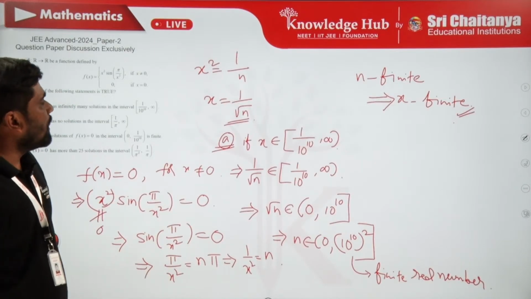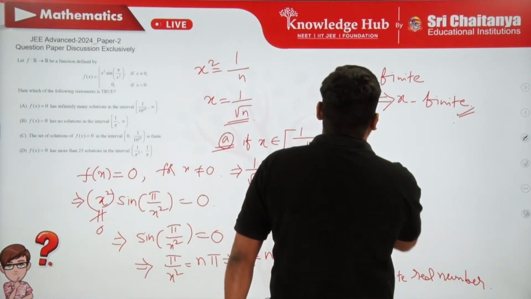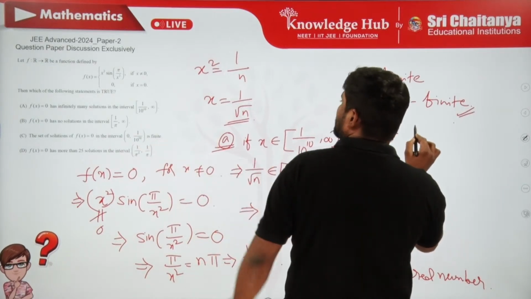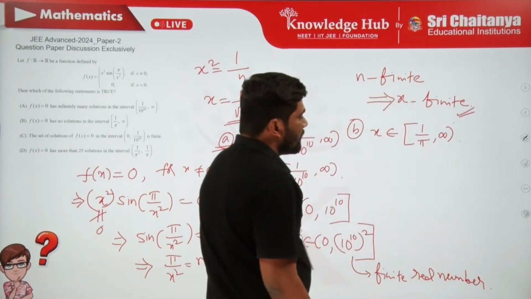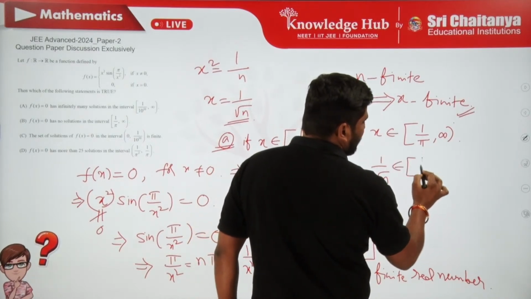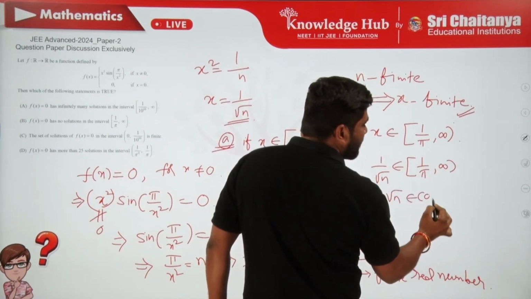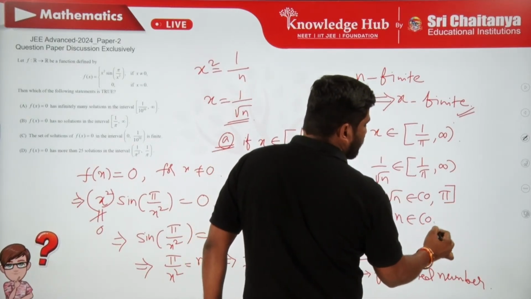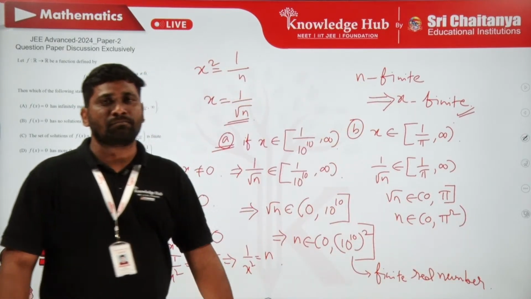Then let me look at the second option, option B. Suppose x belongs to closed 1 by pi comma infinity. This is the same as saying 1 by root n belongs to closed 1 by pi comma open infinity. So root n belongs to open 0 to closed pi, so n belongs to open 0 to pi square. We know pi square is around 9.8 something.